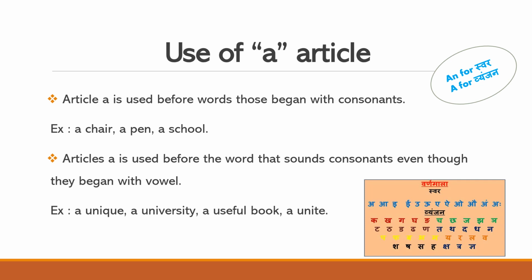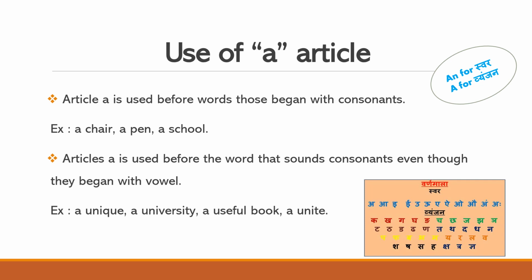It means the 'ya' sound, which is in vyanjan. That 'ya' sound is coming. So if the 'ya' sound is coming, just now I said, if it is a vyanjan, what do we have to use? We have to use a. Yes, understood? It is a nice trick to understand, right?